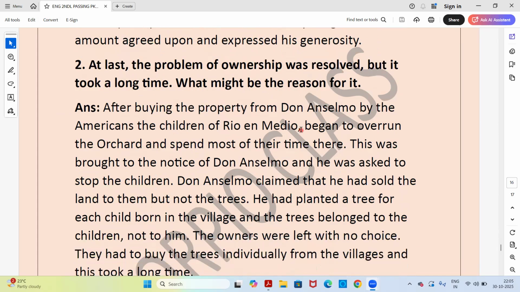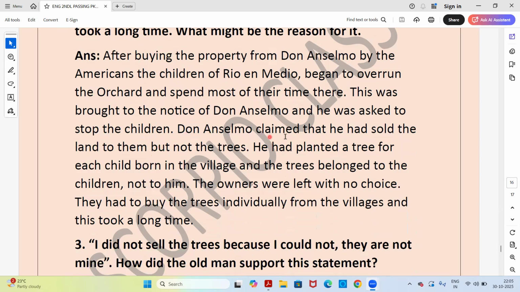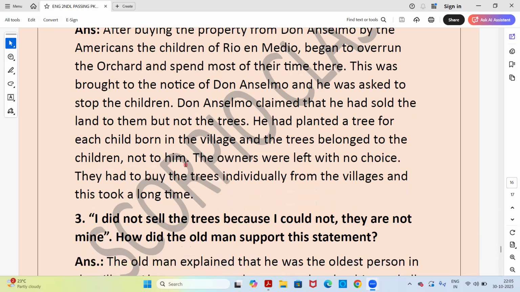Next: at last, the problem of ownership was resolved, but it took a long time. What might be the reason for it? After the Americans bought the property from Don Anselmo, the children of Rio and Medio began to overrun the orchard and spent most of their time there. This was brought to the notice of Don Anselmo, and he was asked to stop the children. Don Anselmo claimed that he had sold the land to them, but not the trees. He had planted a tree for each child born in the village, and the trees belonged to the children, not to him. The owners were left with no choice. They had to buy the trees individually from the villagers, and this took a long time.